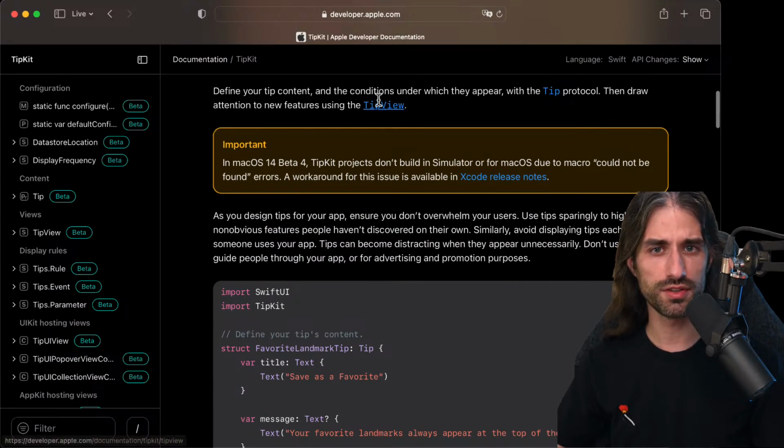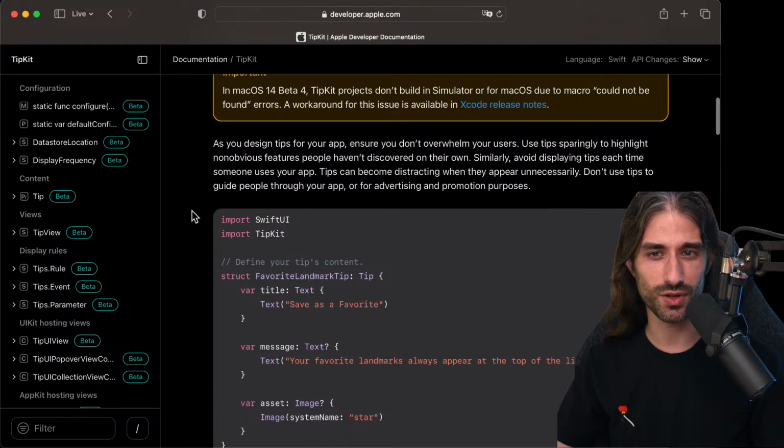So you define your tip content and the conditions under which they appear with the Tip protocol, then draw attention to new features using the TipView. And I saw that they said so apparently it's more in macOS. So actually, if you have installed the macOS 14 beta, it won't build in the simulator, but lucky for me, I'm still on the current version, so I'm able to build in the simulator, and I tested it before starting the live stream.